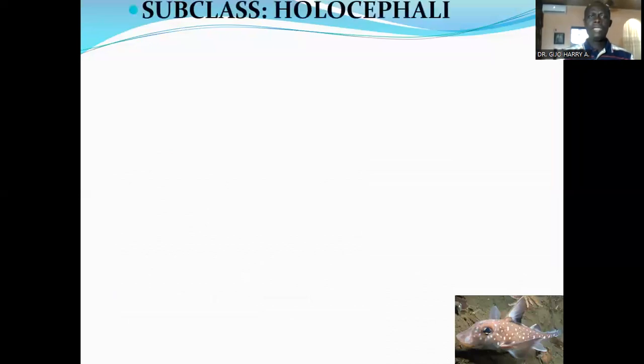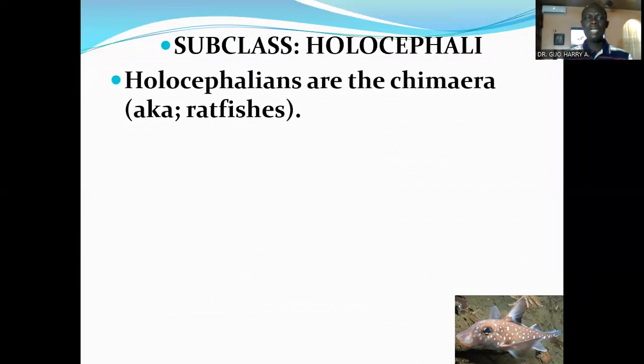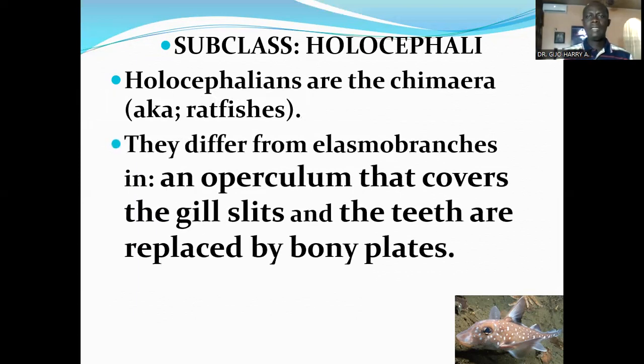The next subclass in the class Chondrichthyes we want to look at is the subclass Holocephali. Holocephalans are the chimeras. Typically they are commonly called the ratfishes. They are represented by the chimera. They differ from elasmobranchs in having an operculum that covers the gill slits, and the teeth are replaced by bony plates.